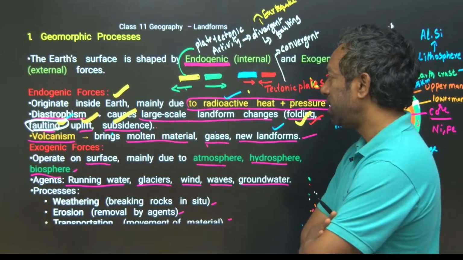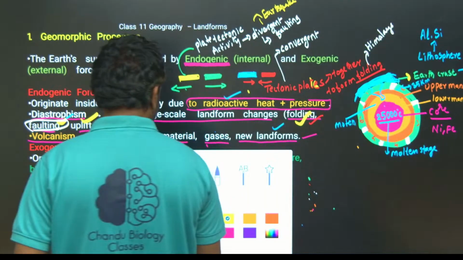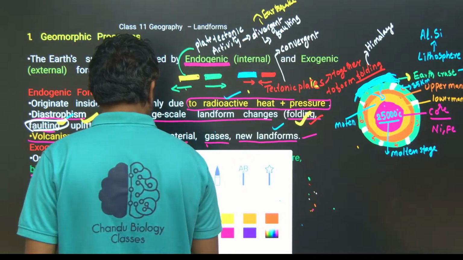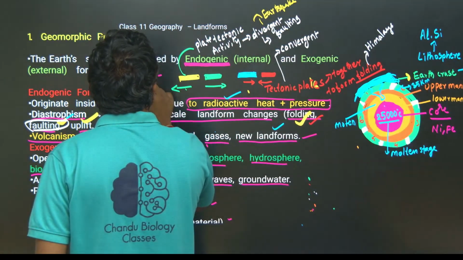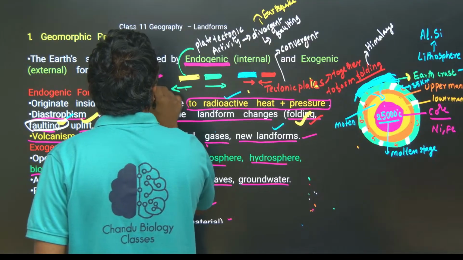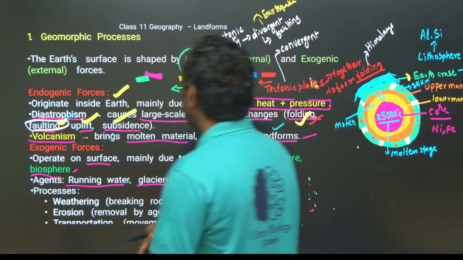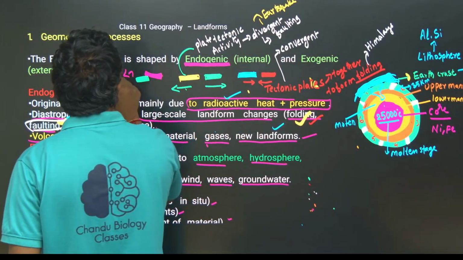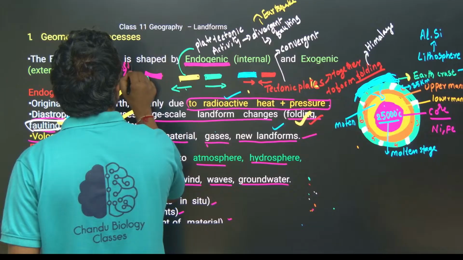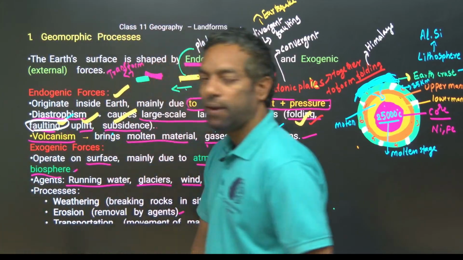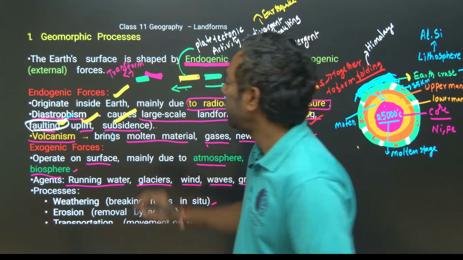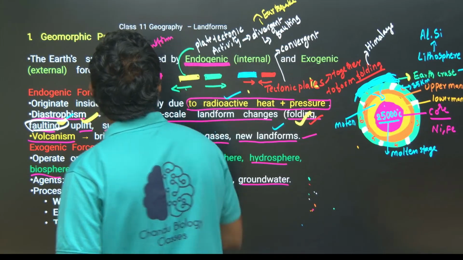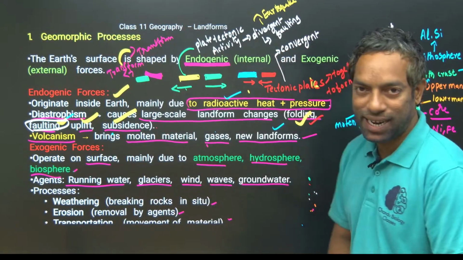And uplift and subsidence: uplift means, guys, if this is one plate and there is another plate, if it enters like this, transform. That plate tectonic activity is called transform. That is about upliftment or subsidence.